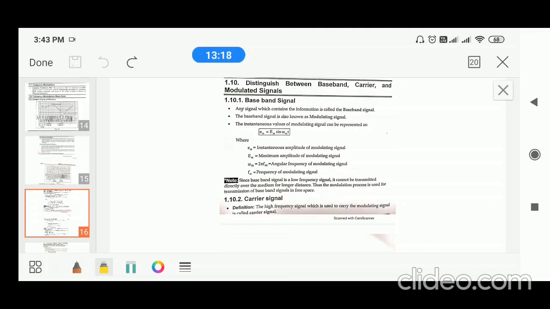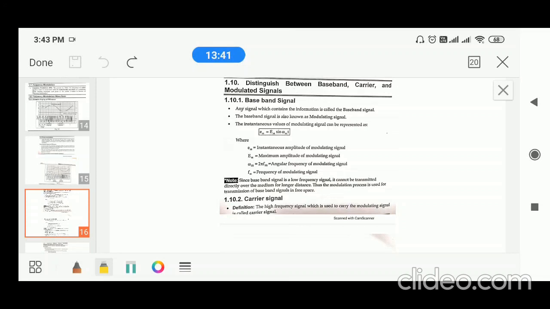It contains intelligence, hence it is called intelligence; it carries information, hence it is also called information; it contains a message, hence it is called message signal; it has low frequency, hence it is called baseband signal; and it is going to be modulated, hence it is called modulating signal. So these are the different names for the baseband signal.